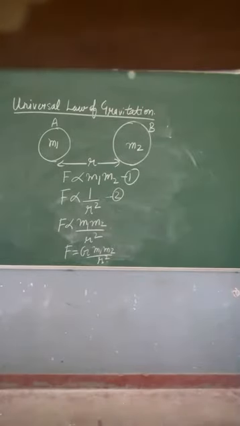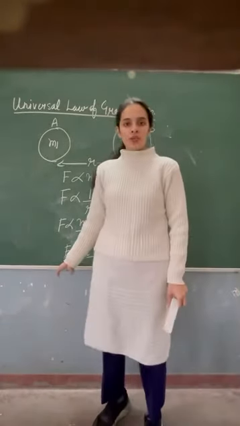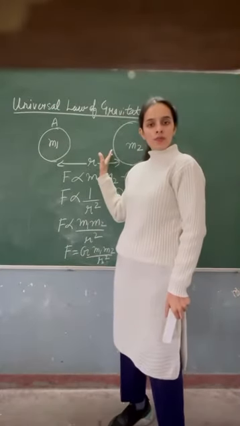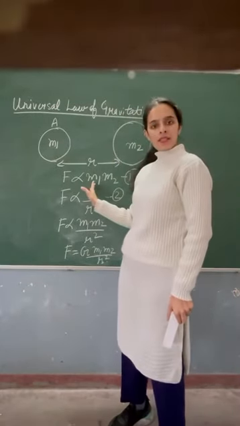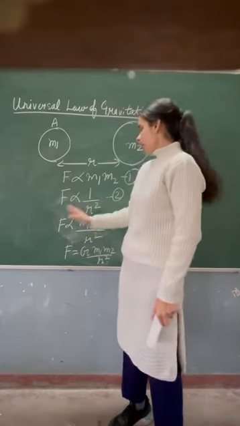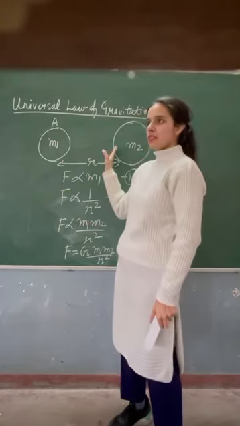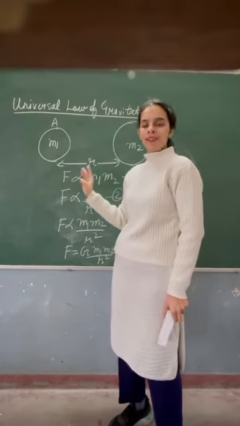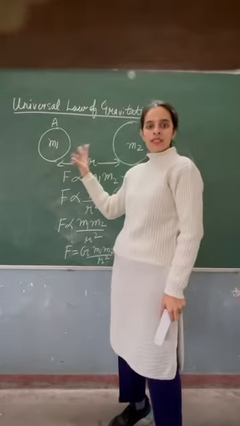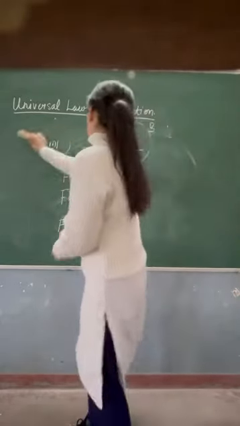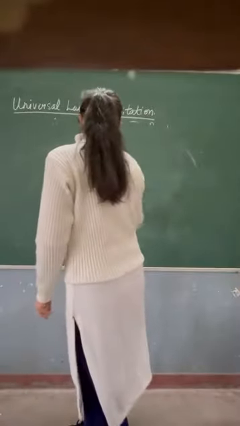Let us try to understand it in a better way. The force between these two objects is proportional to the masses, meaning the more the mass, the greater the force, and inversely proportional to the square of the distance. On which two factors does the force between any two objects depend? First is the mass, second is the distance between them, right? So let's discuss it with the quotients.